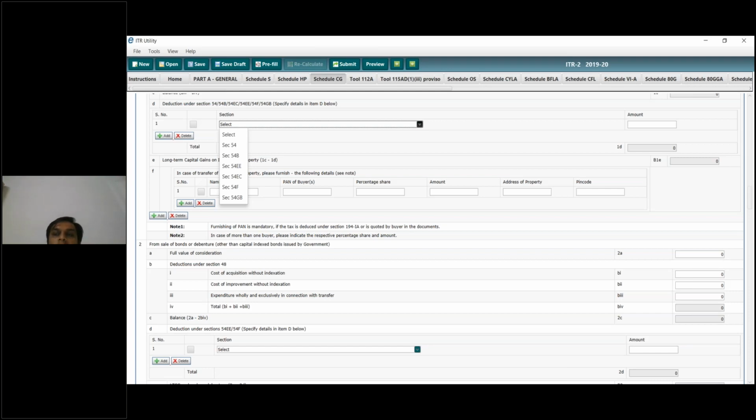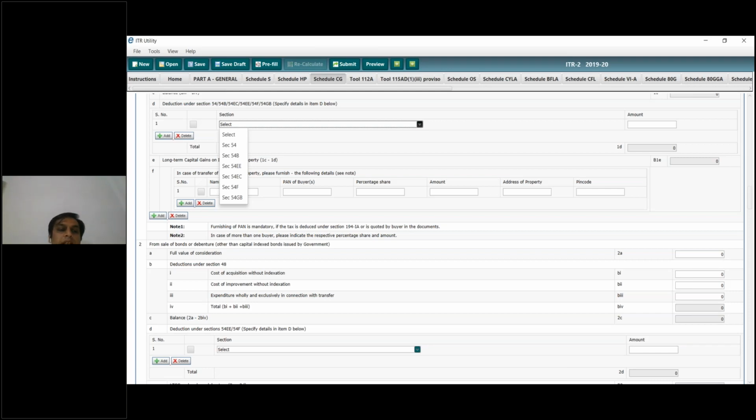You cannot deposit after filing of your income tax return. Even if you deposit, it won't be allowed, but there are certain rulings where they allow it if you deposit after filing the income tax return but before the due date of filing of income tax returns.